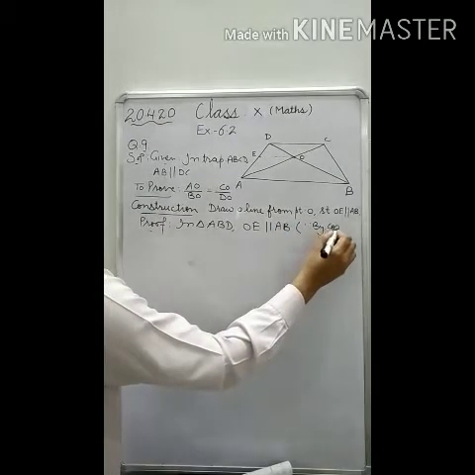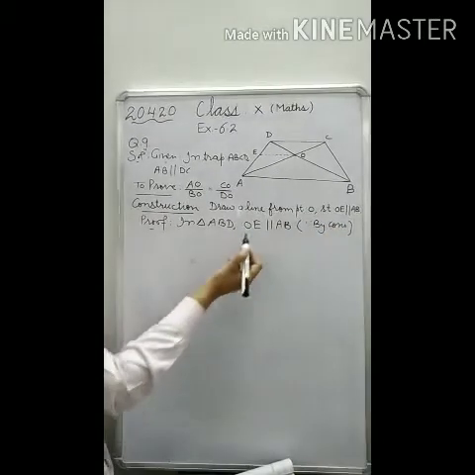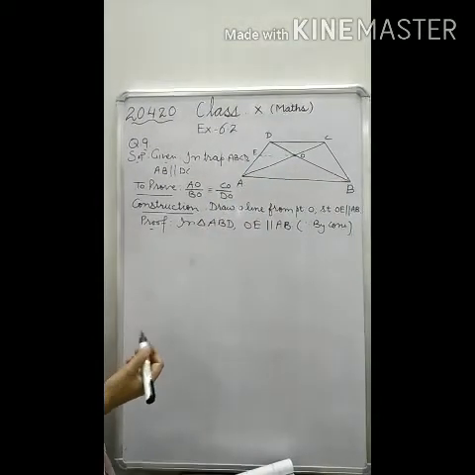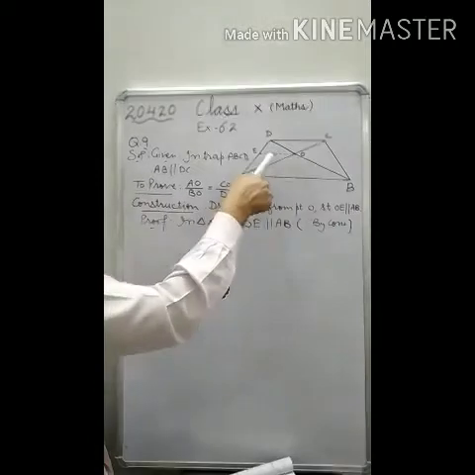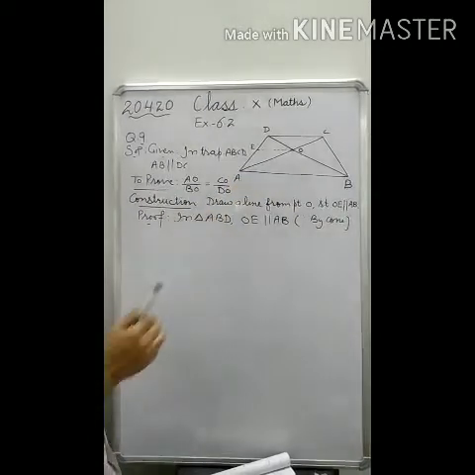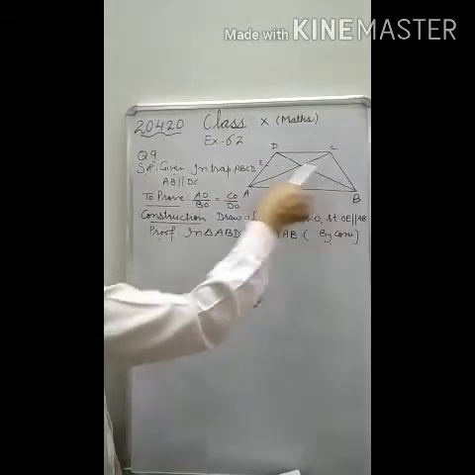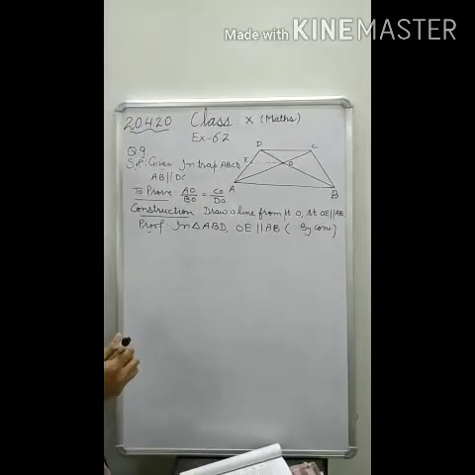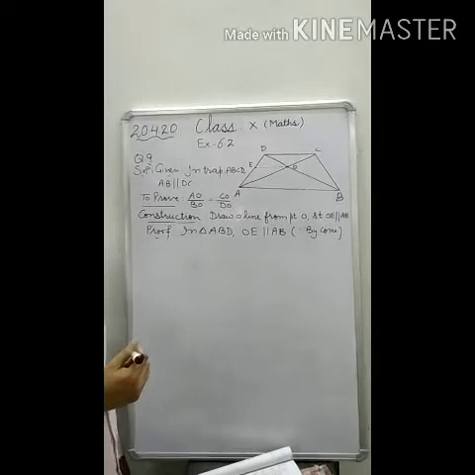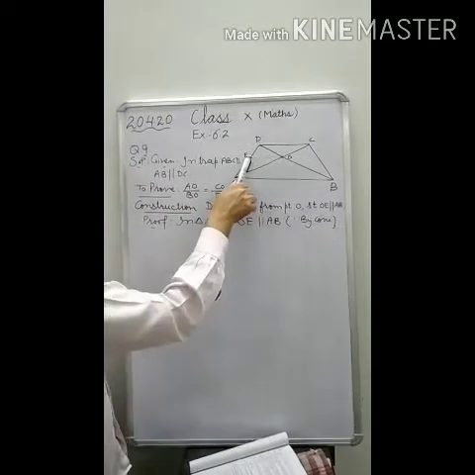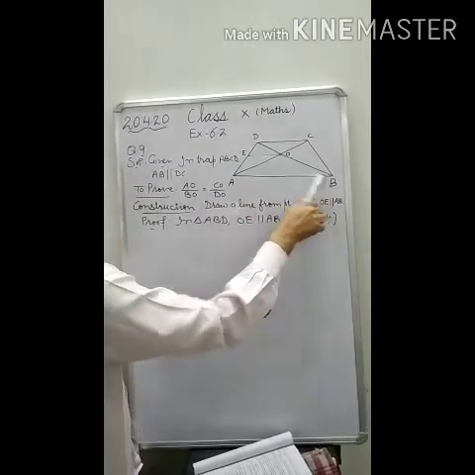By construction, because you have drawn OE parallel to AB. You know very well that in a triangle, if a line is parallel to one side, then it divides the other two sides in the same ratio. This is the result of theorem BPT. So here we apply the same, as EO is parallel to AB.